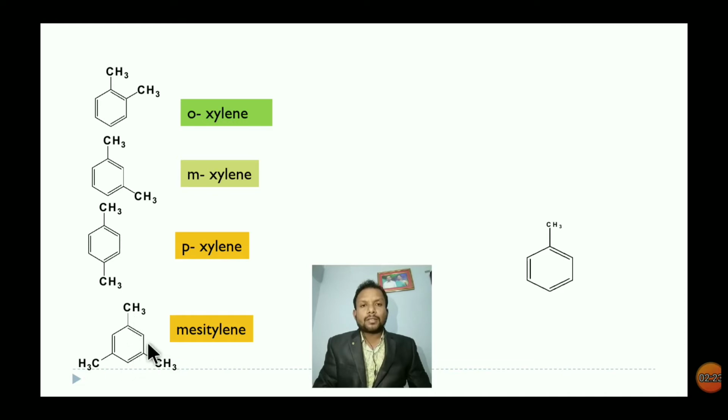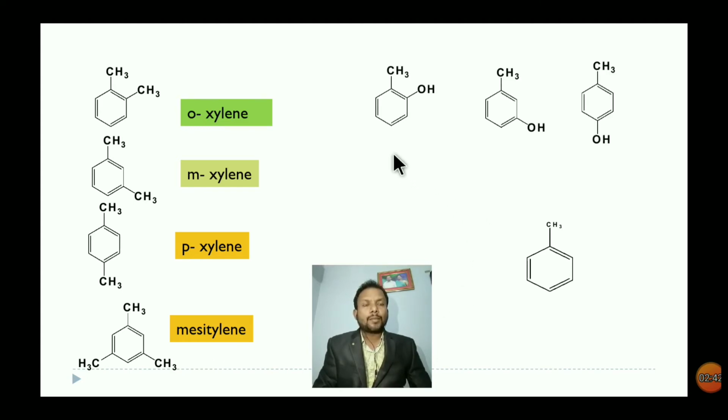See the structure of this molecule. Here three methyl groups are present on the benzene ring. The relation between these methyl groups is 1, 3, 5. This is a 1,3,5 trimethyl benzene compound, and we call it mesitylene.